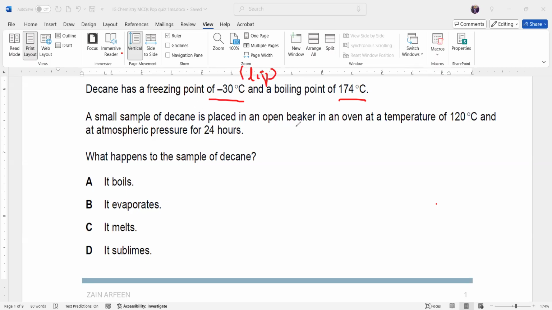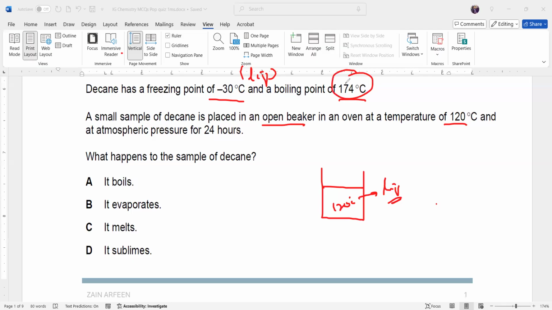A sample of decane is placed in an open beaker in an oven at 120 degrees for 24 hours. So we have a liquid there, because we know it is kept at 120. At 120 degrees, what will the state of the substance be? The substance will be liquid. So what happened to the sample of decane?